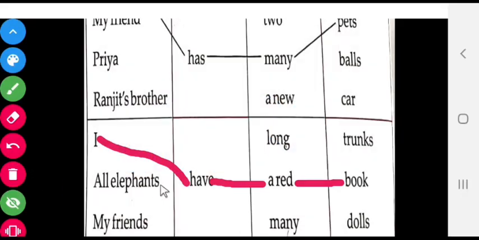All elephants. So all elephants, elephants, it is a plural noun. Okay. Elephants have long trunks. See, all elephants have long trunks. Okay, students, you also match along with me in your textbook. All elephants have long trunks. Okay, the last one.